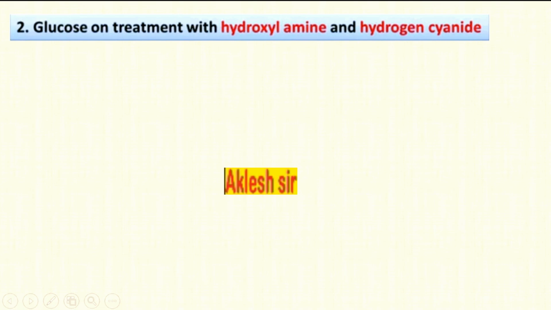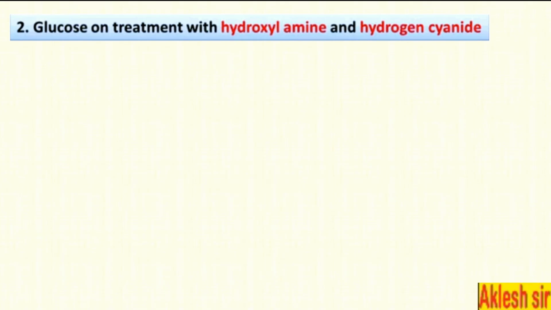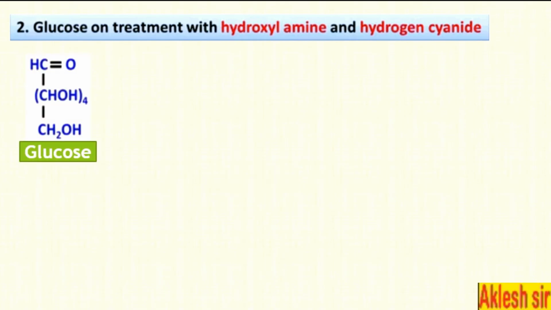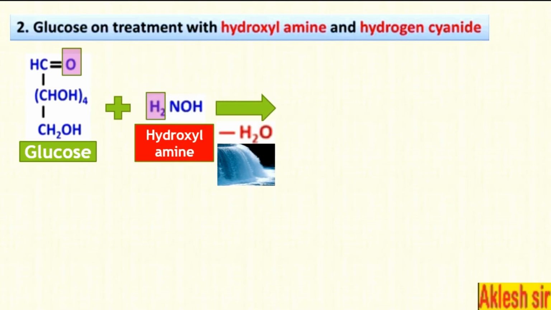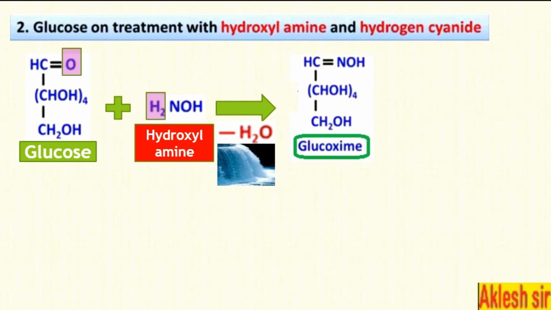Next reaction. The second reaction was the reaction of glucose with hydroxylamine and hydrogen cyanide. Let's see this. We have a molecule of glucose, which is treated with NH2OH, that is hydroxylamine. What would happen is H2 and O combine to give us water, so on the arrow we would write minus H2O. Now the groups which are remaining combine together to give the corresponding oxime, and therefore this molecule is now called glucoxime.